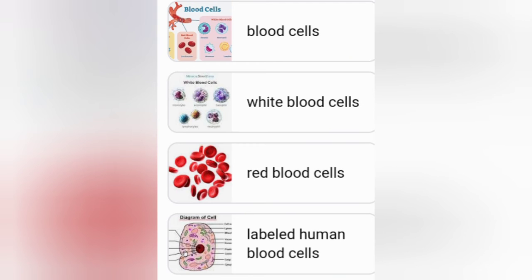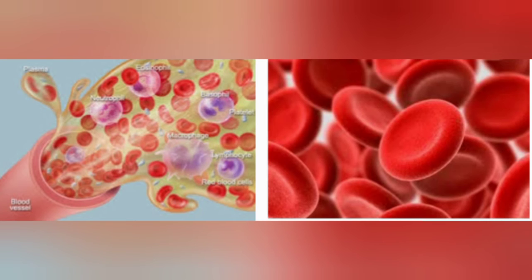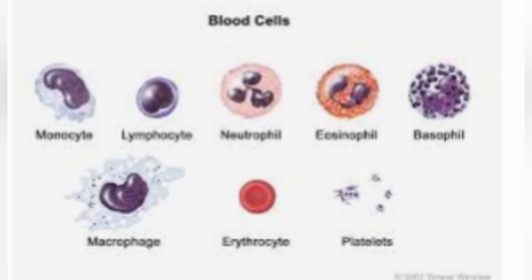Second, that are the blood corpuscles. There are three types of cells which are suspended and freely float in the plasma. Number first, that is erythrocytes. They are also known as RBCs. Full form of RBCs is red blood corpuscles. These are circular, biconcave and non-nucleated.